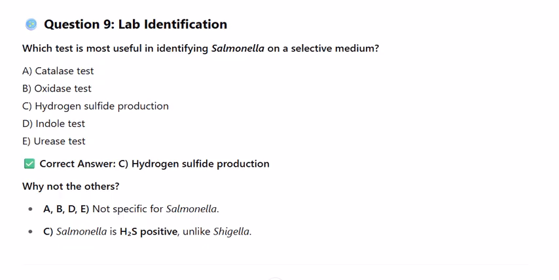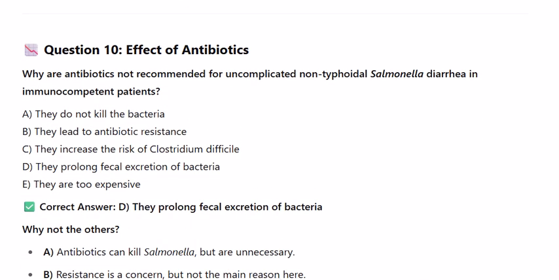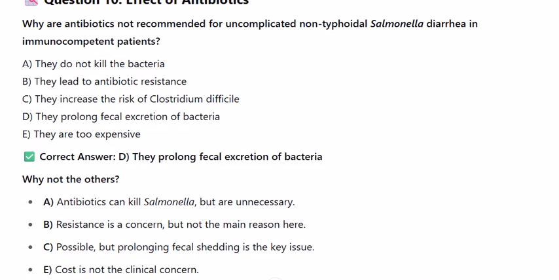Question 10, effect of antibiotics. Why are antibiotics not recommended for uncomplicated non-typhoidal Salmonella diarrhea in immunocompetent patients? A. They do not kill the bacteria. B. They lead to antibiotic resistance. C. They increase the risk of Clostridium difficile. D. They prolong fecal excretion of bacteria. E. They are too expensive. Correct answer D, they prolong fecal excretion of bacteria.